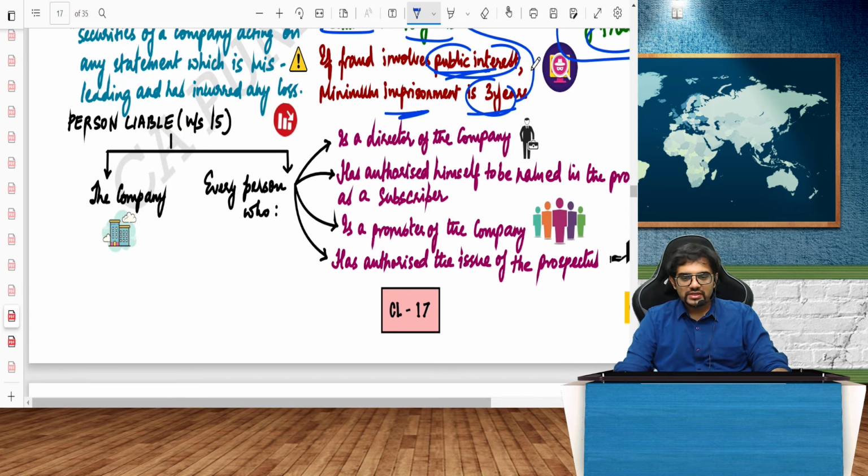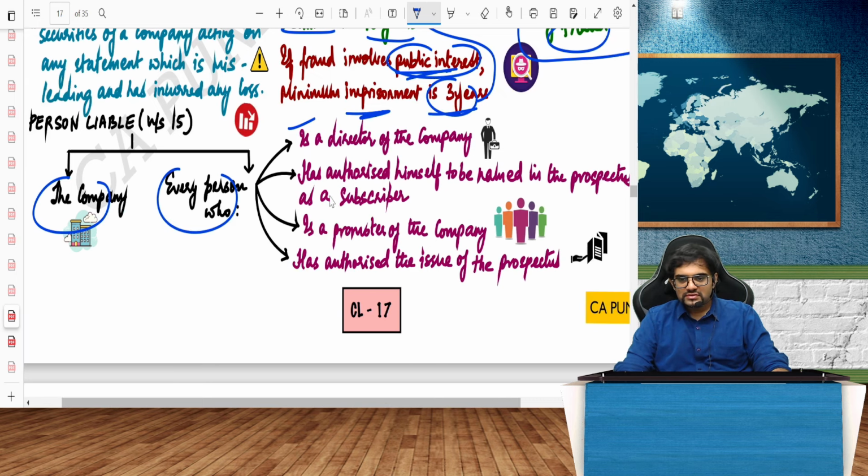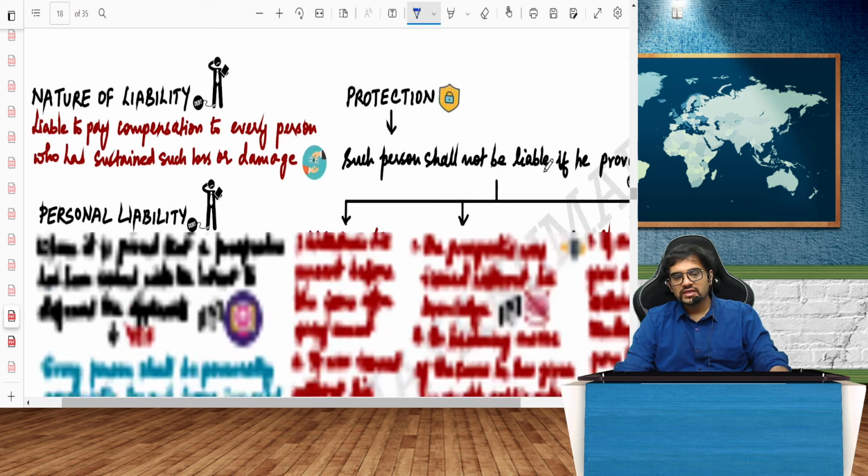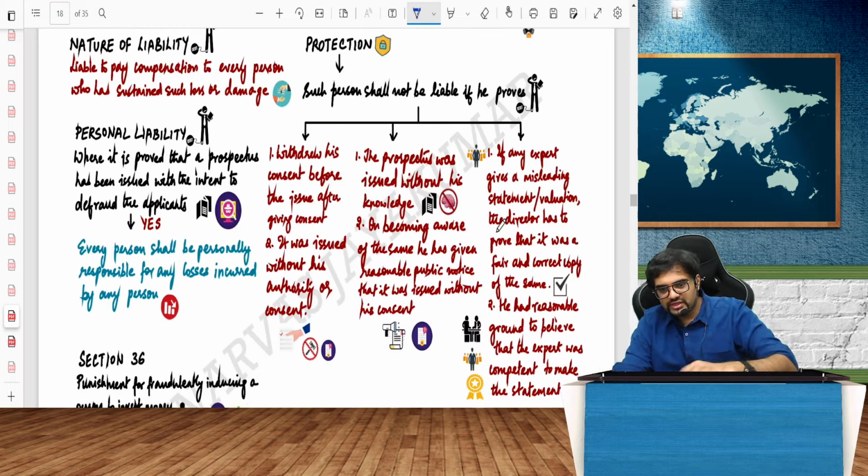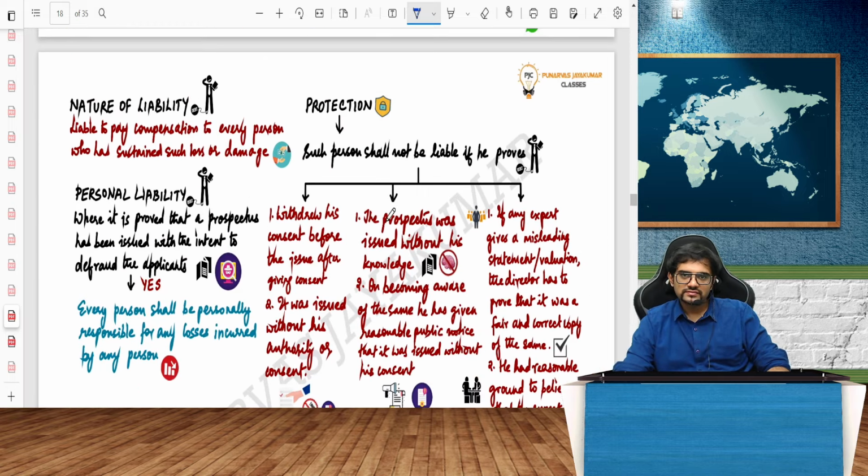Who is the person liable? Of course, the company is liable, and every person who is a director of the company, who has authorized himself to be named in the prospectus, as a subscriber, and the promoters of the company, all these people will be liable. And will they be personally liable? Yes. This protection, sometimes 3 marks they will ask you.